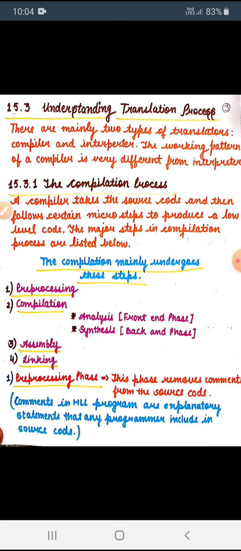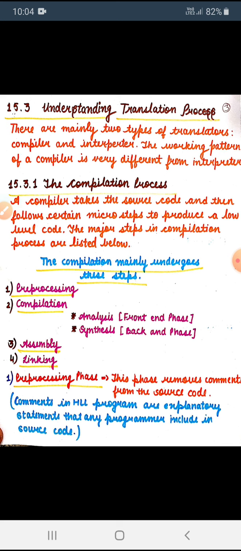Explanatory notes means if you want to create a variable, then you explain that variable. For example, if we want to calculate simple interest, then we use simple interest equals p into r into t divided by 100.